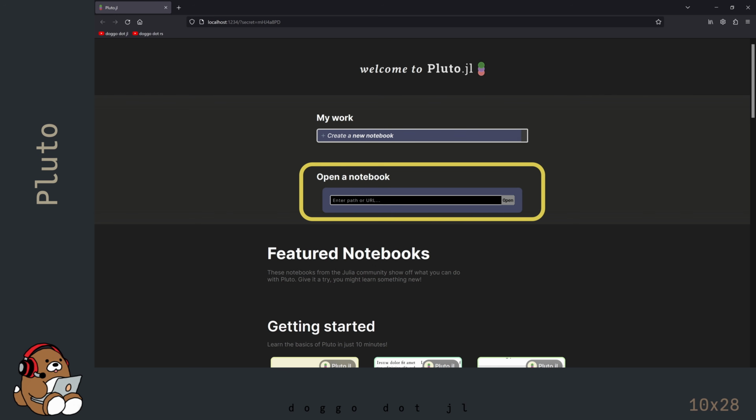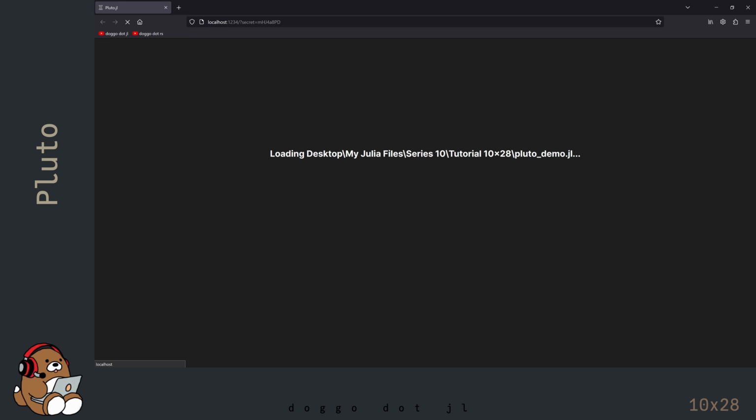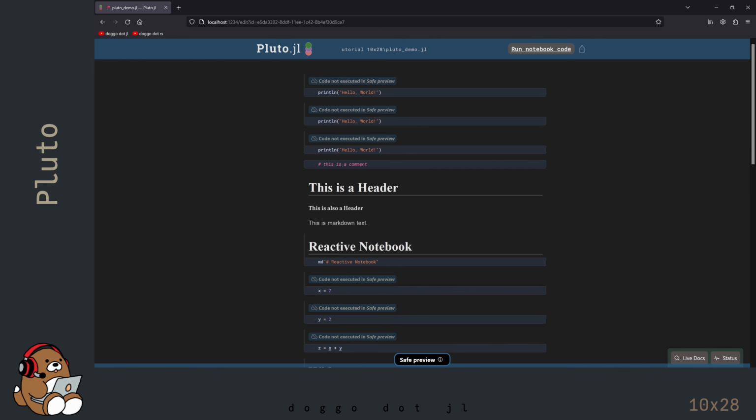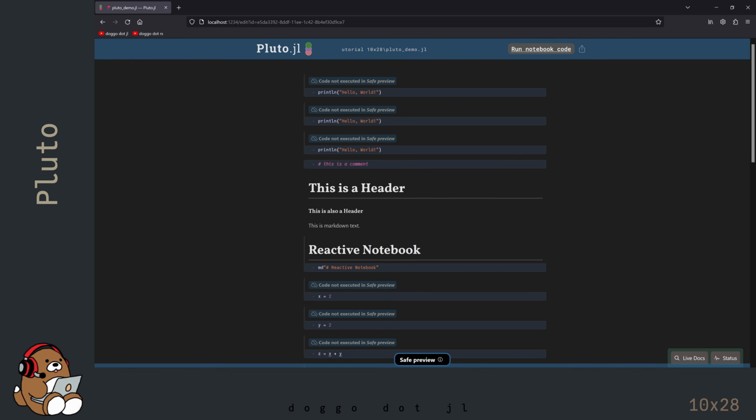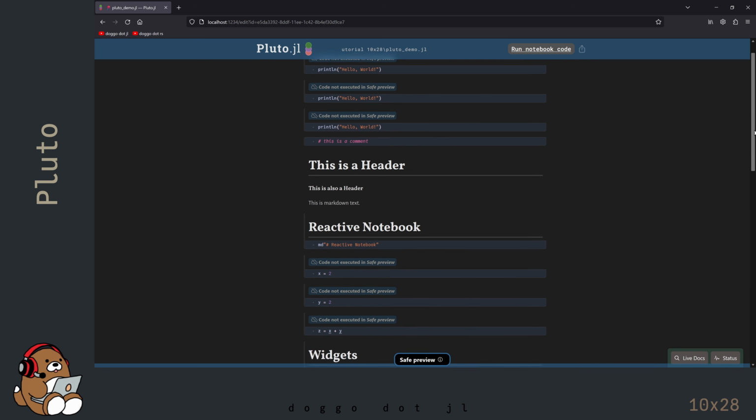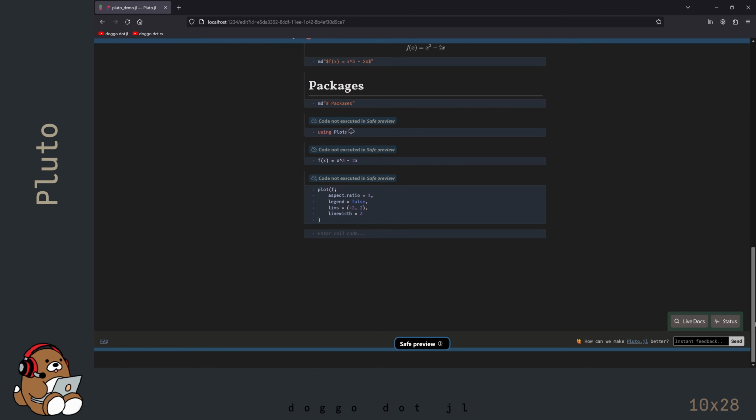At the Welcome page, you can open up your notebook file with a .jl file extension by using the Open a Notebook bar. In the latest version of Pluto, your notebook will open up in Safe Preview mode. In Safe Preview mode, you can view the raw code, but the code will not be evaluated.